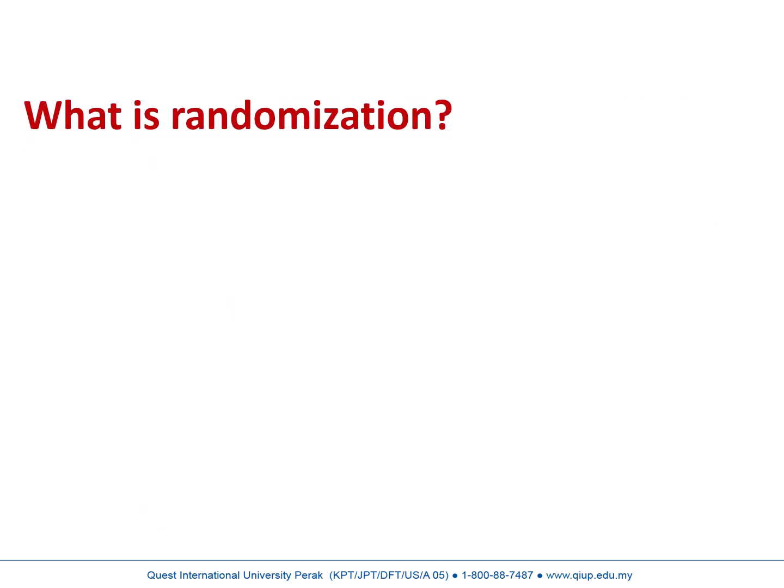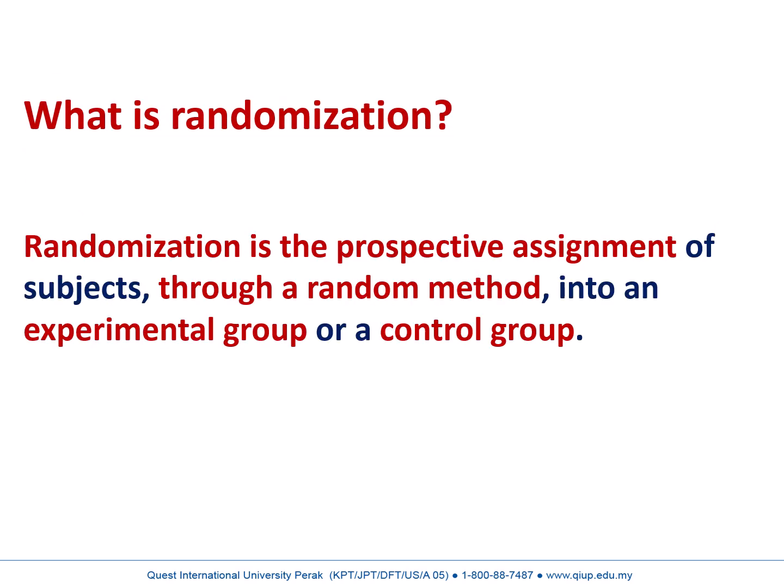What is randomization? Randomization is the prospective assignment of subjects through a random method into an experimental group or a control group. The researcher is randomly allocating the participants into the experimental group or control group by a random method.